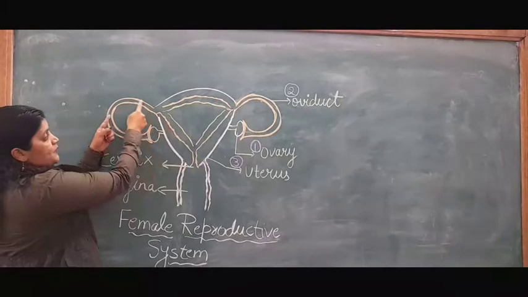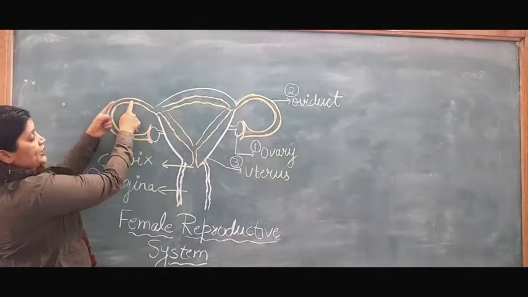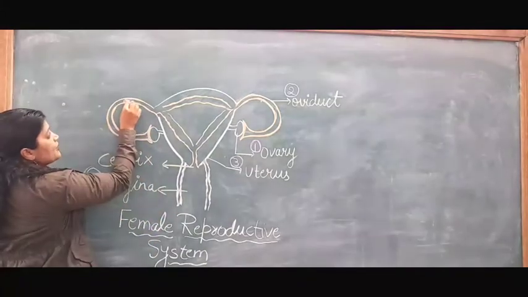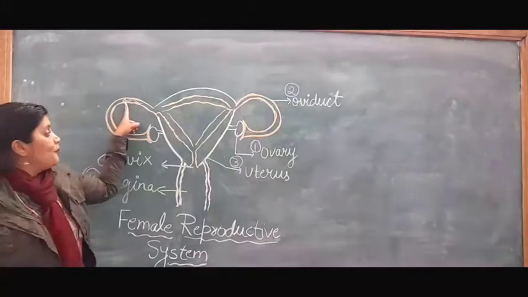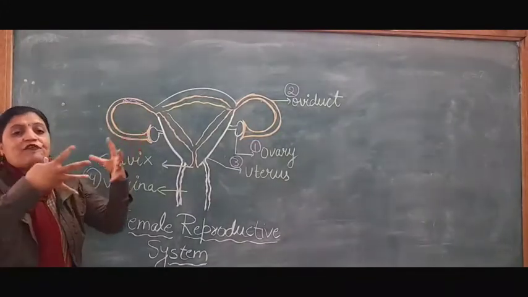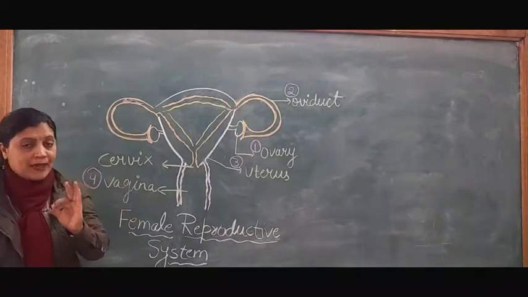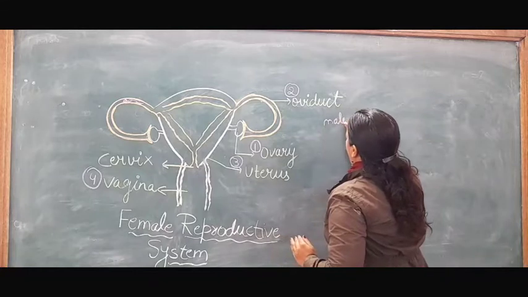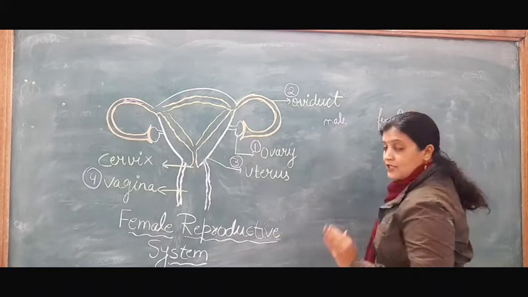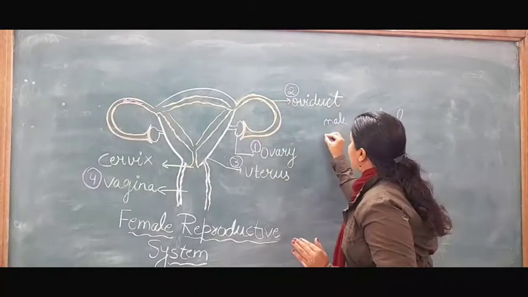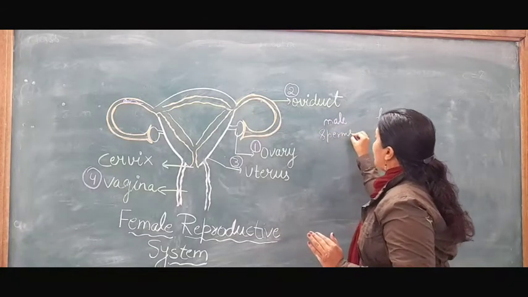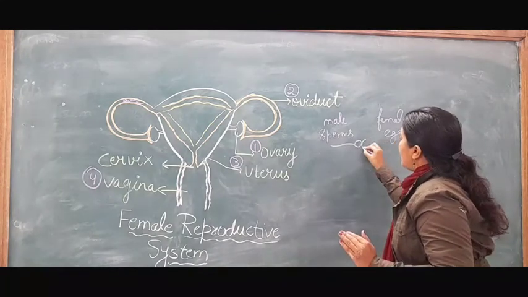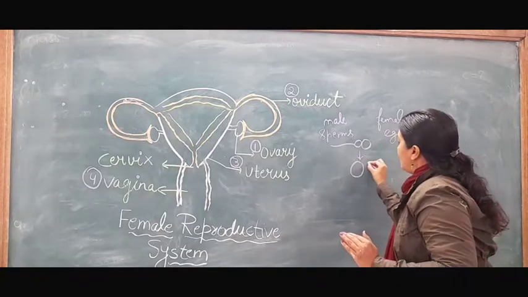Now, the sperm comes from this side and the egg comes from this side. So, here is one egg and here is one sperm. Both meet in the fallopian tube and get fertilized. So, what is the first step? The first step is that male and female gametes get fused, like sperms in males and eggs in females. Both get fertilized and form a zygote.